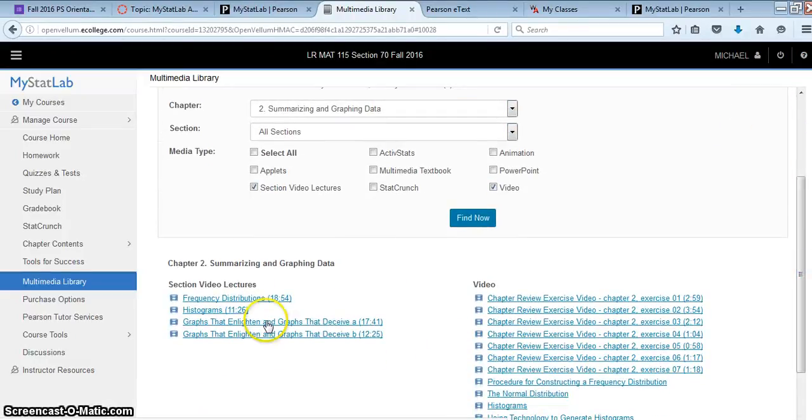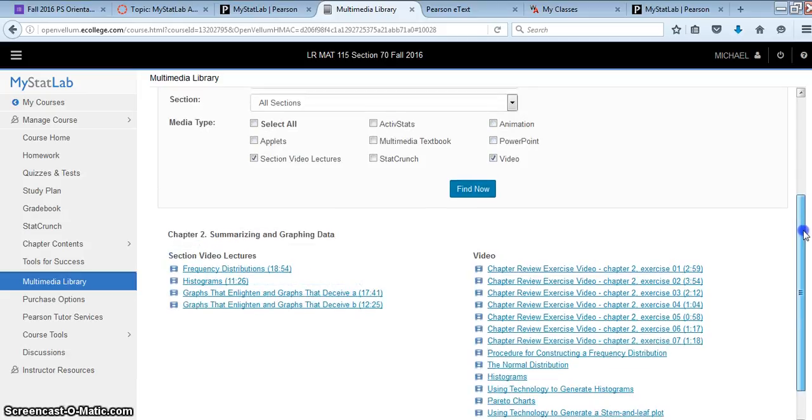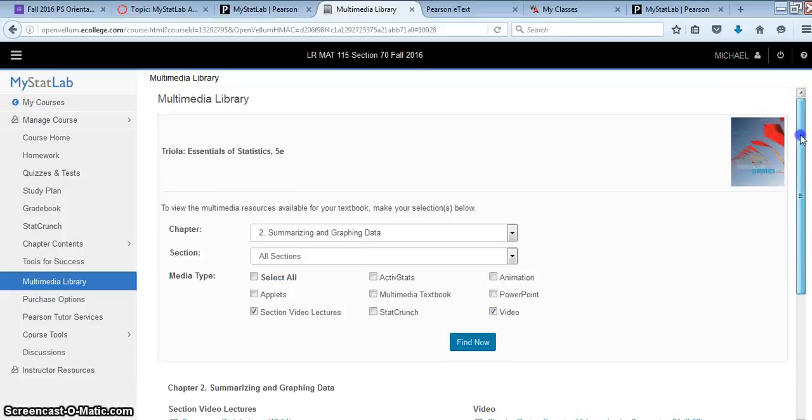Here are the ones from the different sections, and here are videos and exercise problems worked out. So this is a resource for you to get basically a lecture, and this is from the publisher.